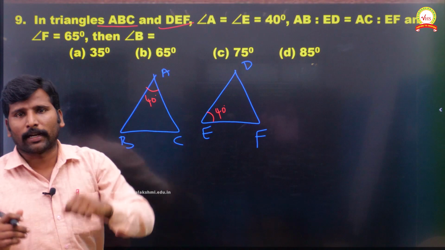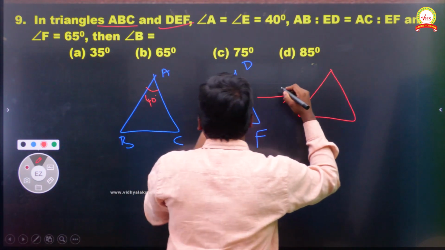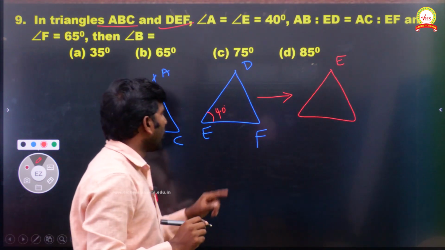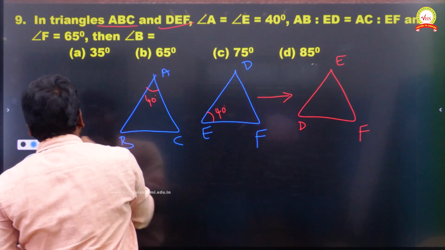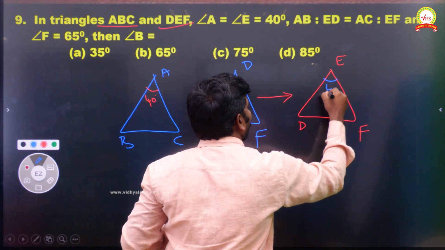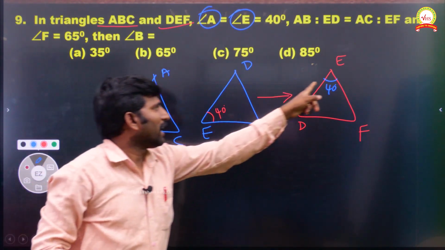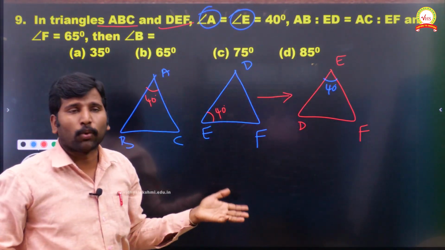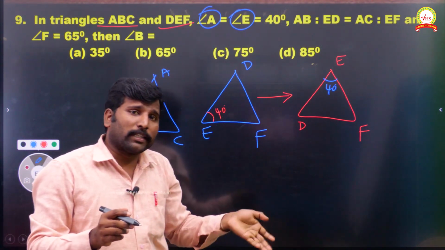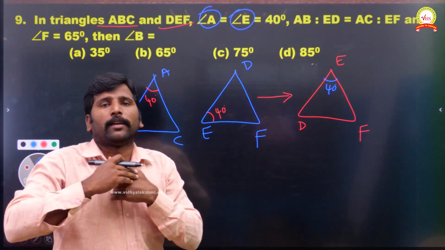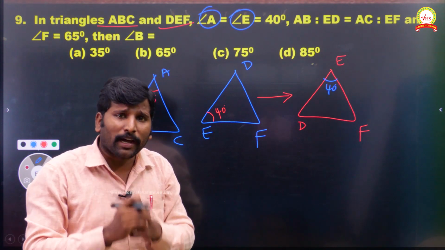So I'm going to turn the diagram. This diagram I'm going to get like this. So E point I'm going to give in the top. Okay. Then D point I will bring in the bottom. So F. Now you see children, the 40 degree will go in the top, because they said E and A is 40. Now A is 40, E is 40. Both are in the top. Then it is okay. Because when we go with similar triangles, it should be equal: left side to left side, right side to right side, then top to top. That should be followed. Then only it should be similar. Otherwise it is not, remember.